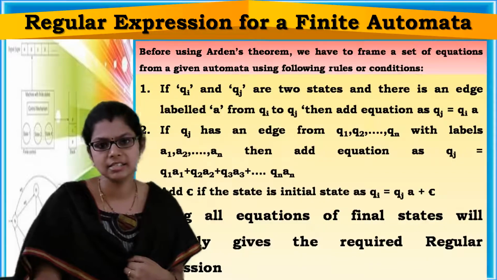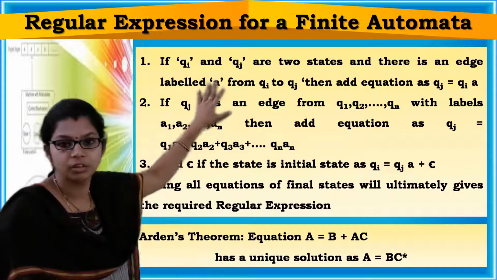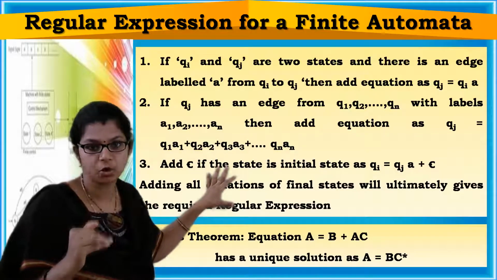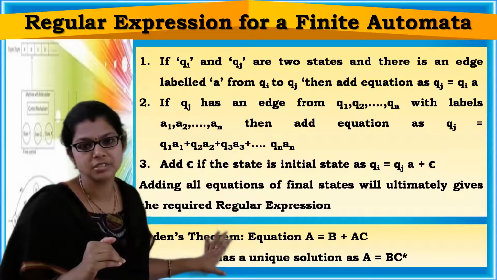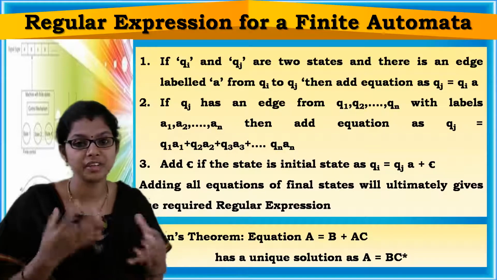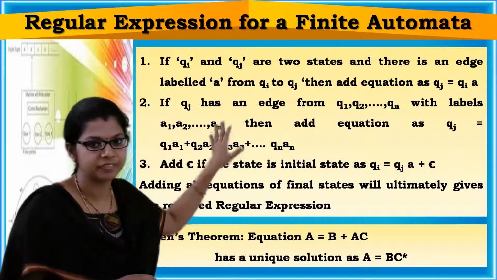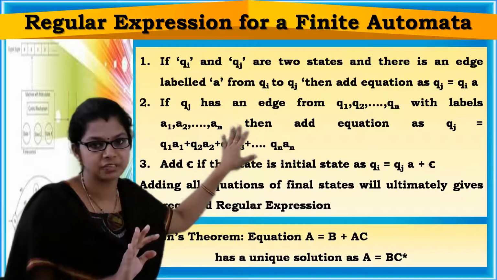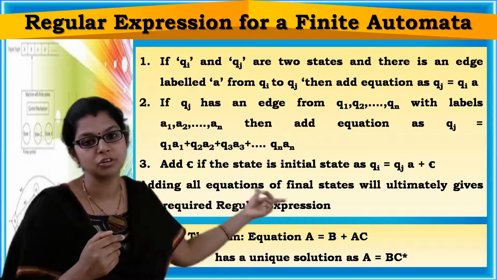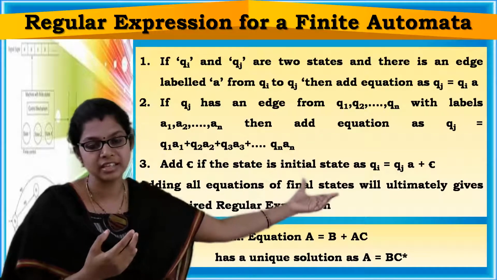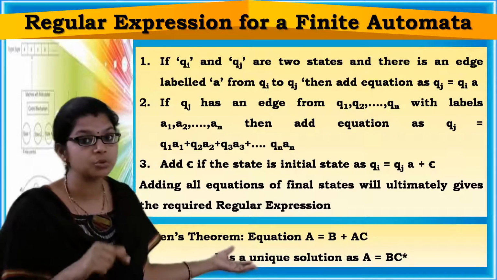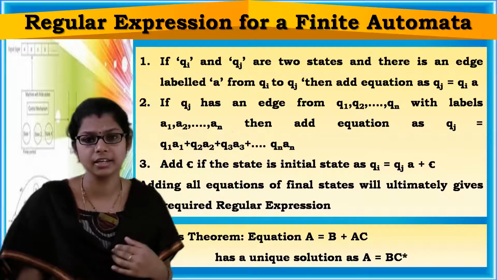Okay, let's see the steps. What we have learned till now is framing a set of equations by using all these three rules, and we can use Arden's theorem for simplifying. What is the connection between these two? How are we using them? By using those three rules we frame the set of equations, and by adding equations of final states we get the required regular expression. I have said that we have to use Arden's theorem, so how are they interconnected?